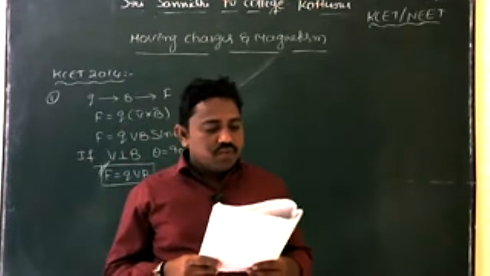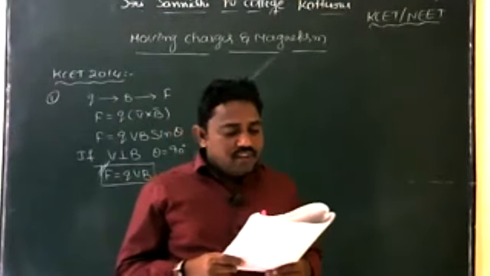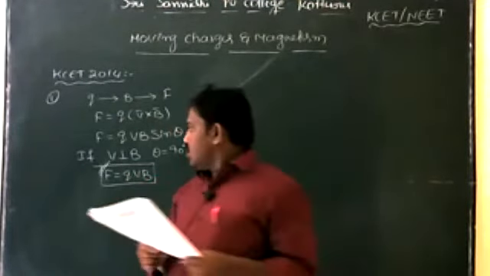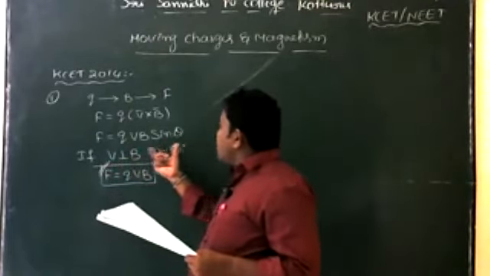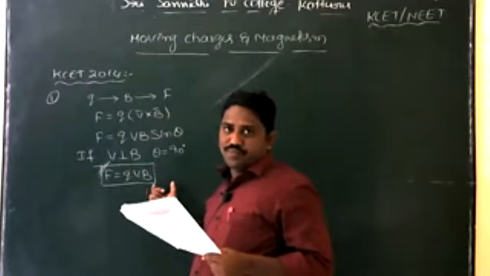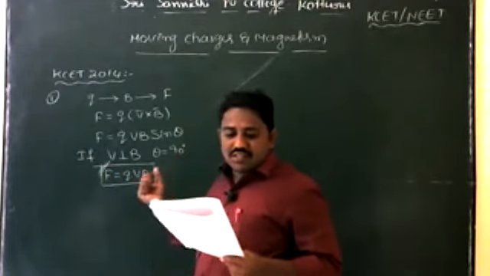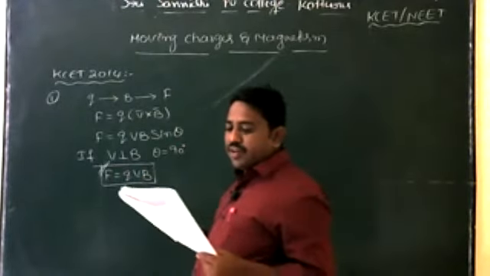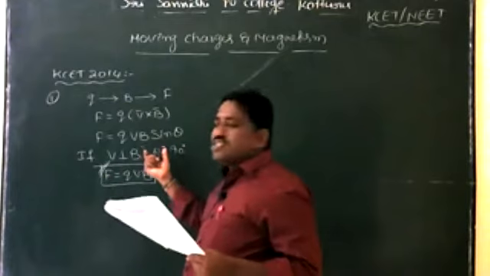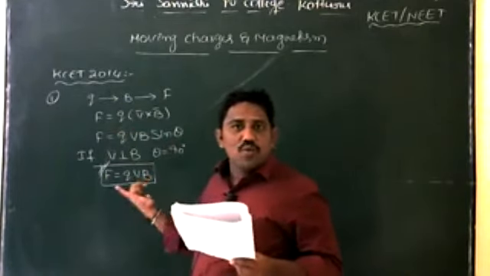Next, the second option: the particle is moving and the magnetic field is parallel to velocity. So velocity is parallel to magnetic field. So what happens to the force? Force is equal to 0. Next one, the particle is stationary and the magnetic field is perpendicular. The particle is stationary means velocity is 0. So 0 into anything is 0. So force is equal to 0.